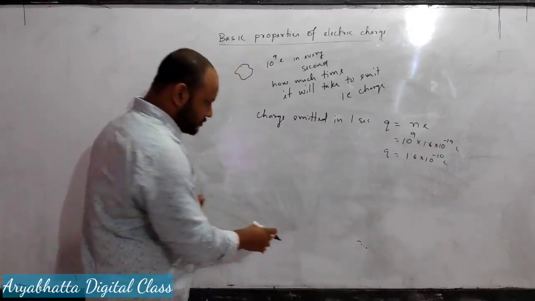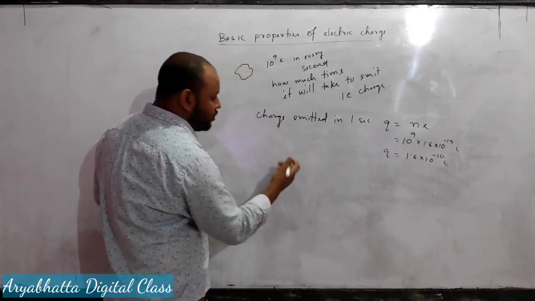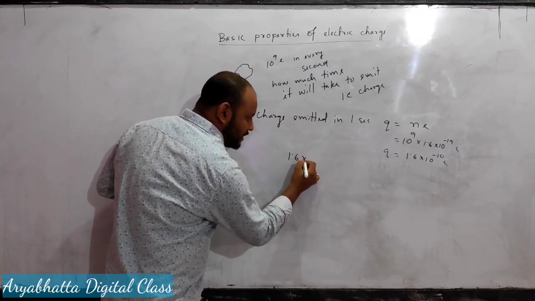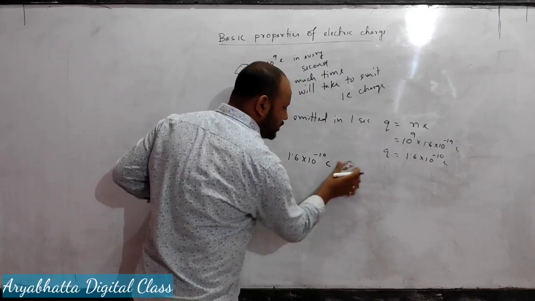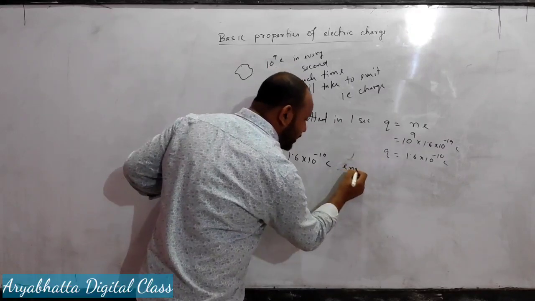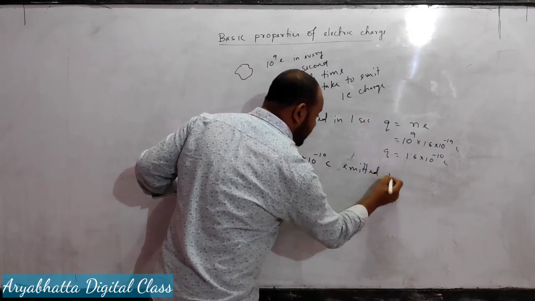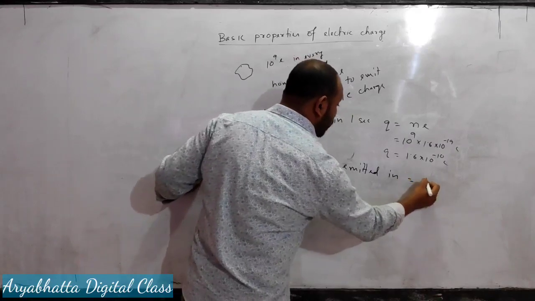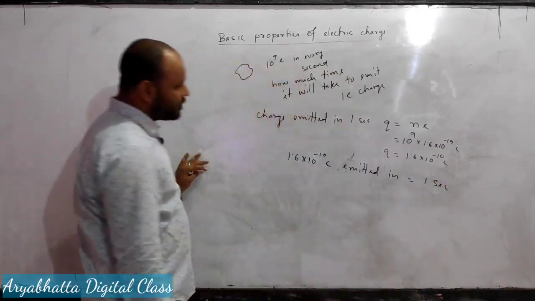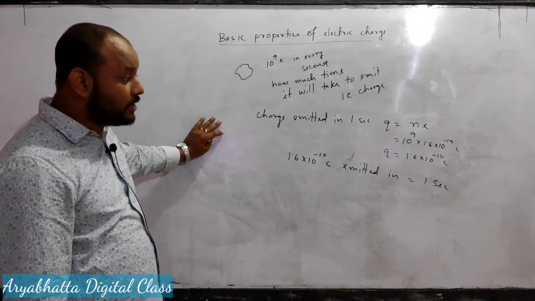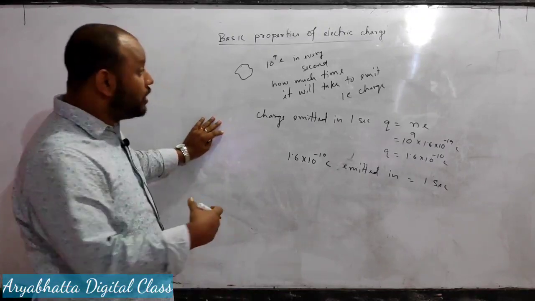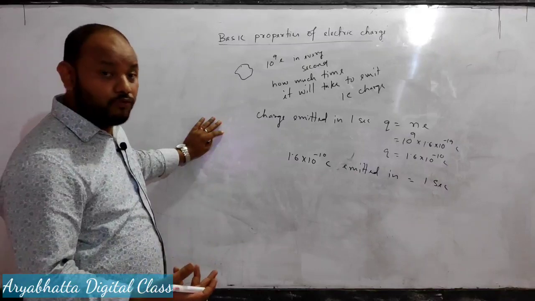Let us do it by the unitary method. 1.6 into 10 to the power minus 10 coulomb is emitted in 1 second. We need to find how much time it will take for 1 coulomb of charge.